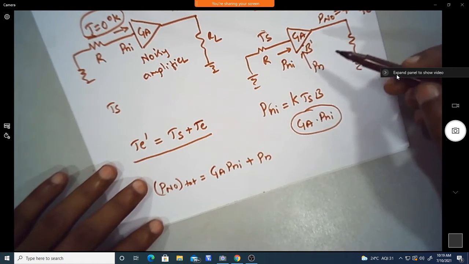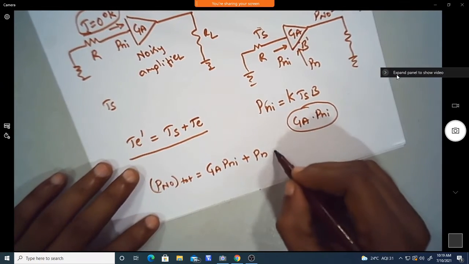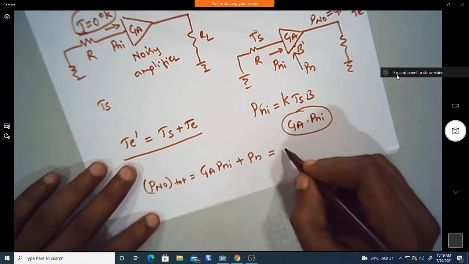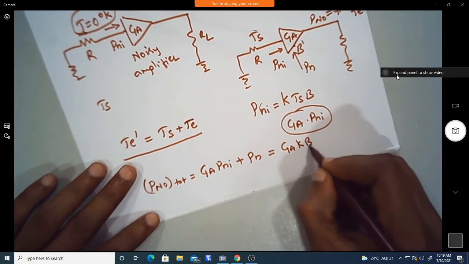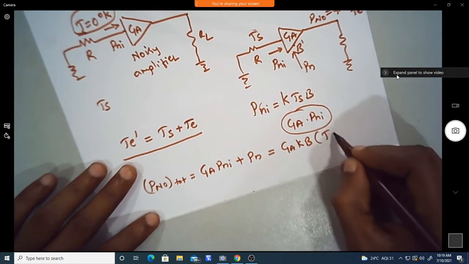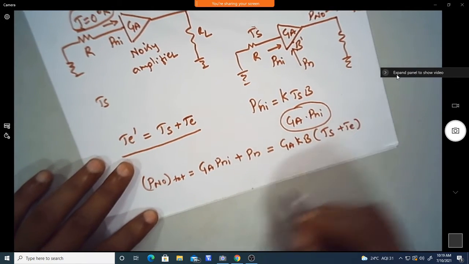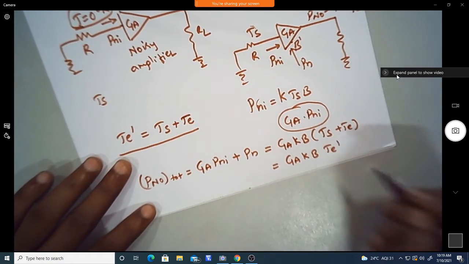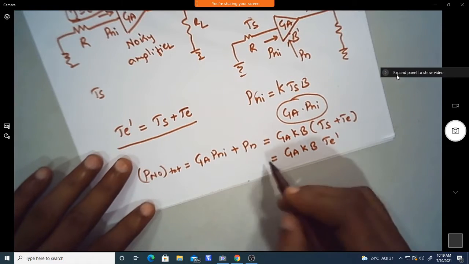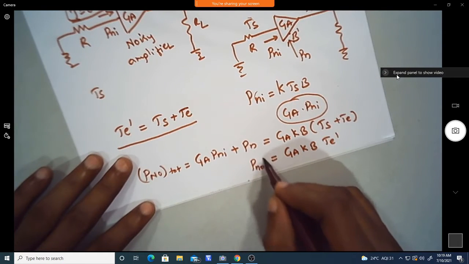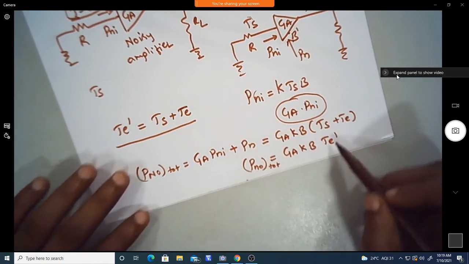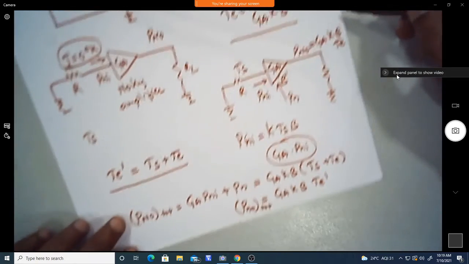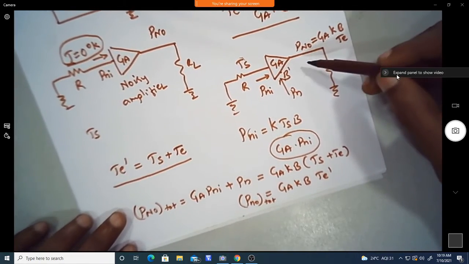So we can write this as G_A into K times B into (Ts plus Te), or G_A K B into Te dash. This is the total available noise power at the output of the noisy amplifier.